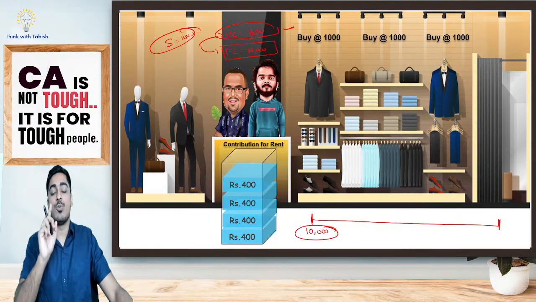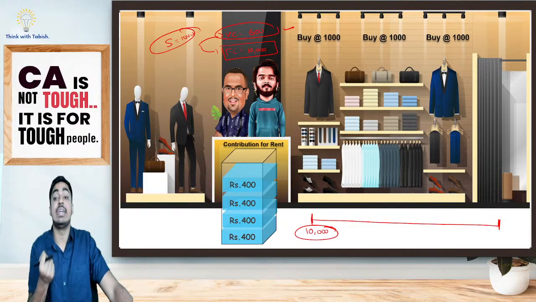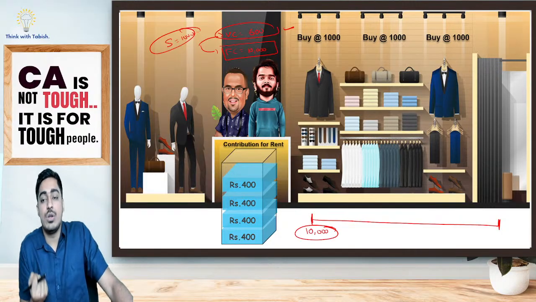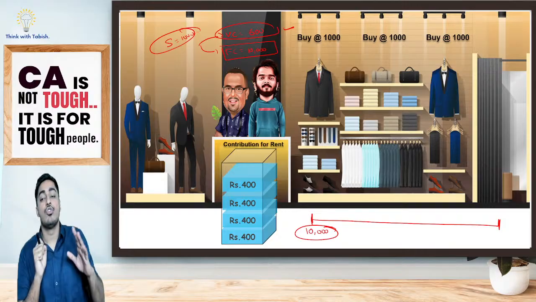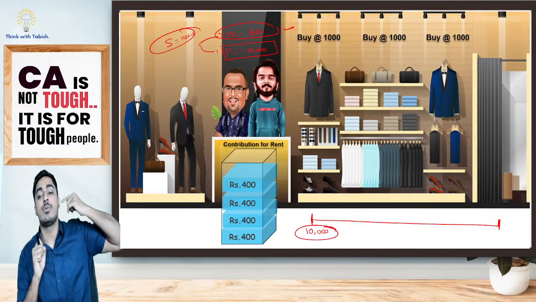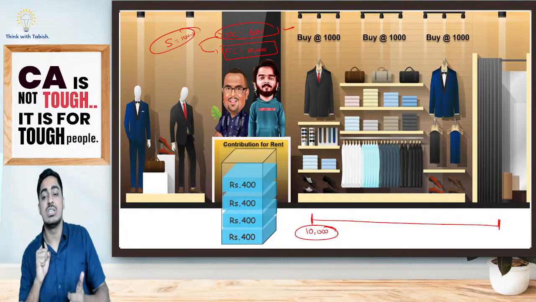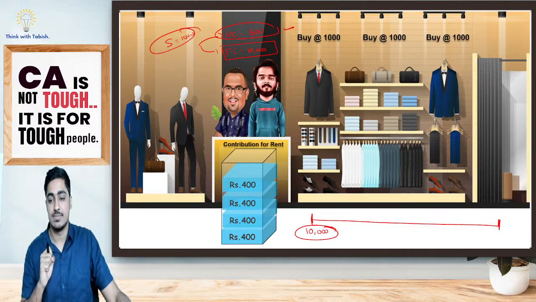If I sell one shirt, I am getting 400 rupees net cash. Altogether, I want 10,000 rupees, because I've paid 10,000 rupees from my pocket. So in order to recover that 10,000 rupees, how many shirts should I sell? How many shirts should I sell, students? Everyone.